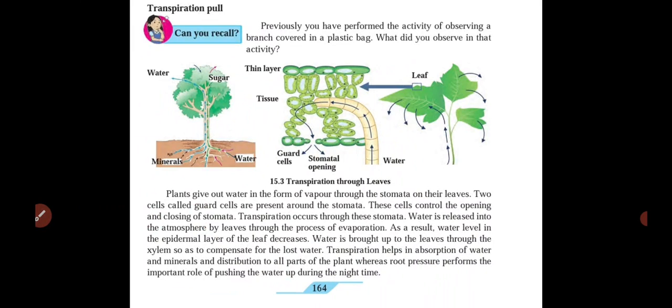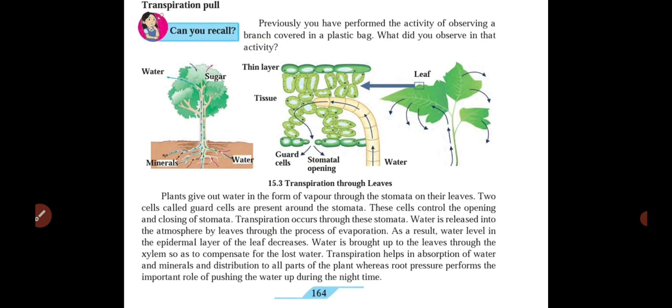Now there is another topic called transpiration. It's the loss of water from the leaves. Transpiration is a process where the water which has circulated in the whole part of the plant has to be lost by the plant, and the process is called transpiration.